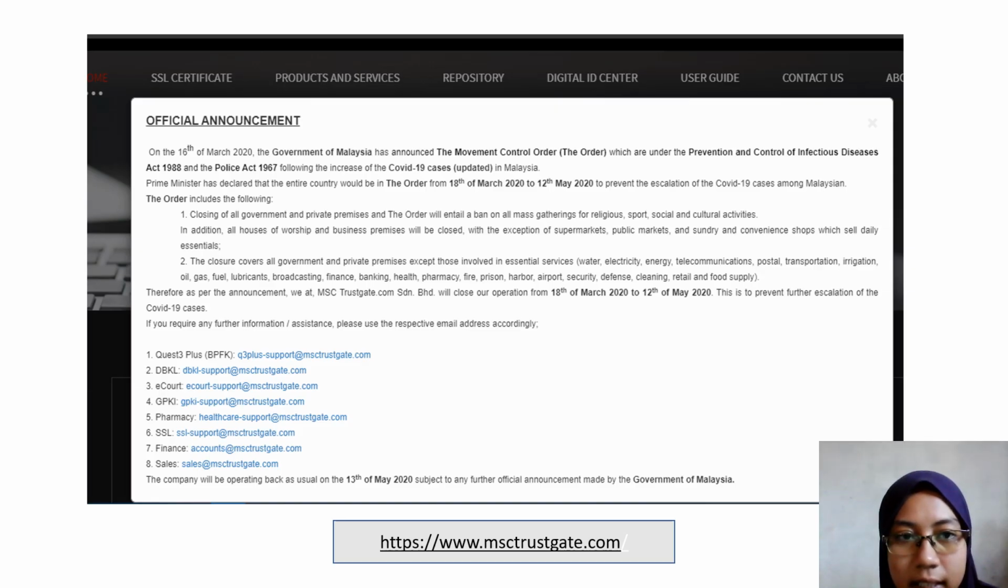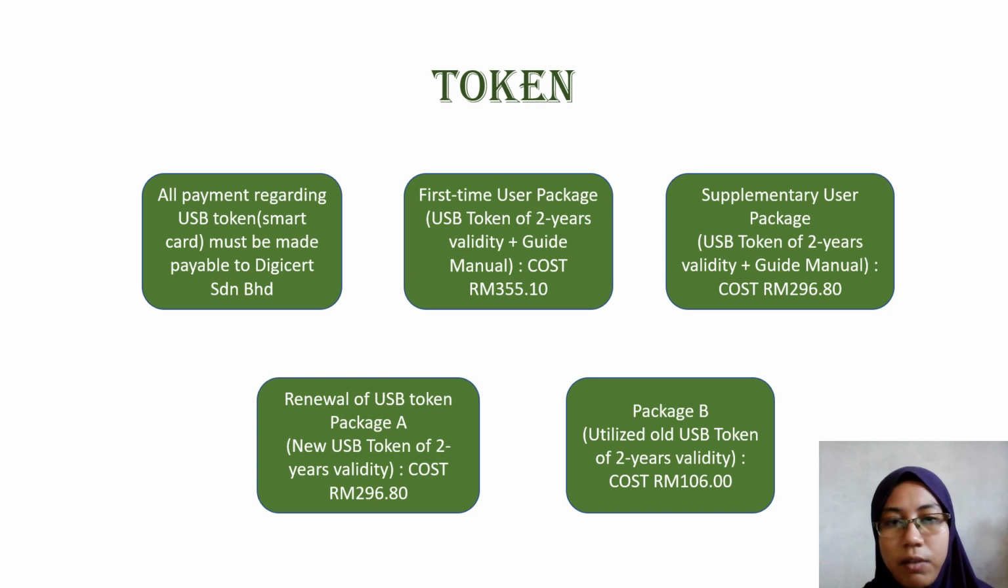This is the MSC Trustgate website. You can click the link at the bottom. You will see this website, and then you need to click Quest 3 Plus at the first choice. I will proceed with the USB token. The USB token must be paid to Cyber Sediaan Berhad, and they also have several packages.